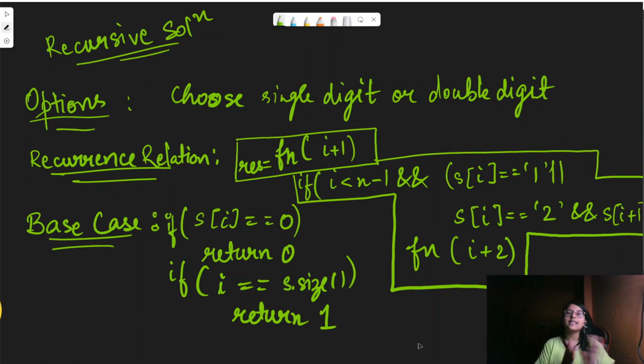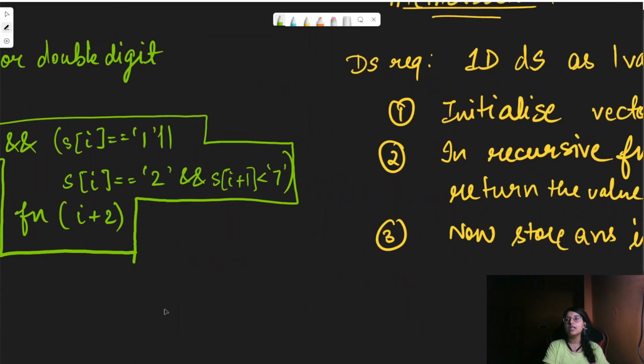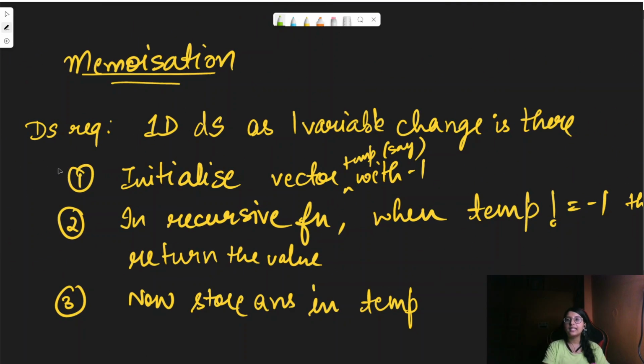But as I told, there are constraints given to us. It is not about doing just a recursive solution. It requires to be much simpler than 2 raised to power n time complexity. So that's why we will be memoizing this solution. For memoization, the key component is the selection of a data structure. Here, as we can see, there is only one variable thing, which is the length. So we will be choosing a 1D data structure.